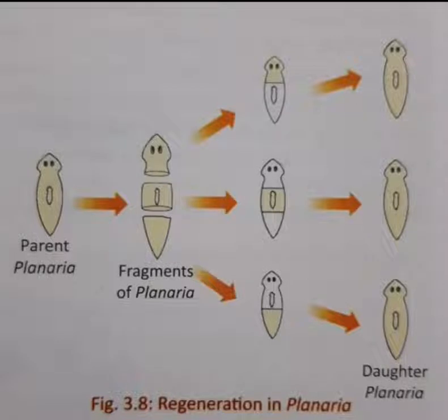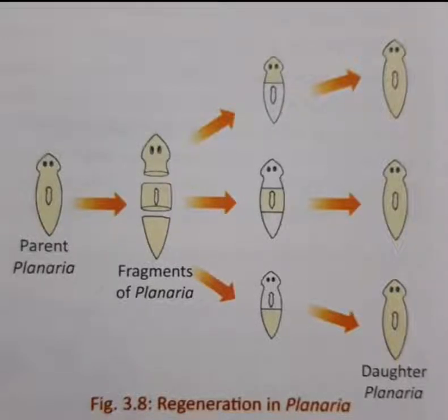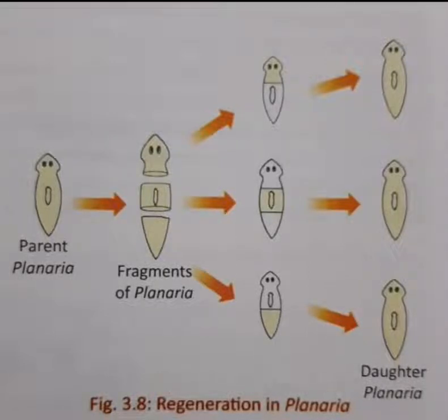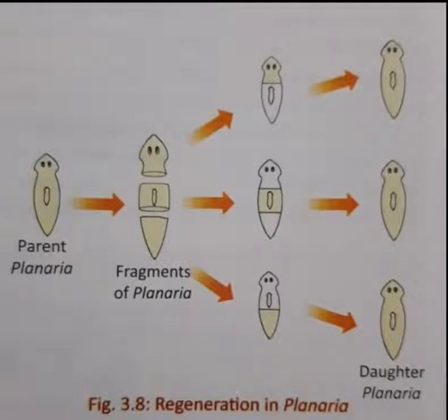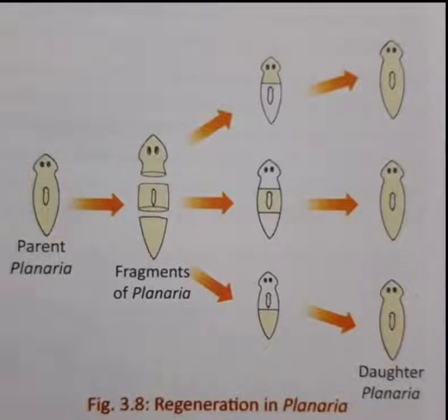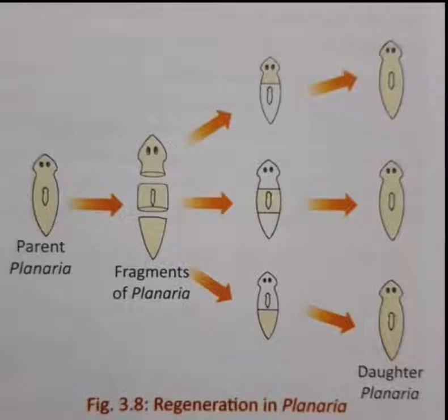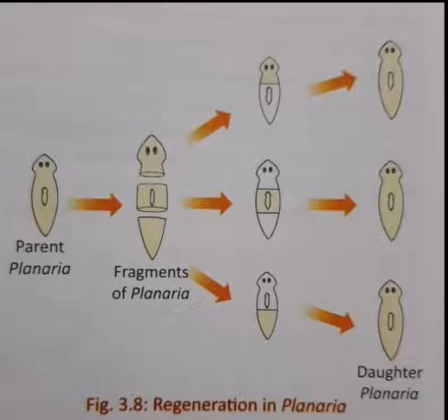Here in this picture, you can see a parent planaria. The second one shows how this parent body is broken into pieces. You can see 3 fragments of planaria. Each of these pieces develops the broken part and develops into a whole organism. The shaded part in the third diagram is the broken pieces, and the unshaded part is the part which has been regenerated. So planaria is an example of an organism which reproduces through regeneration.